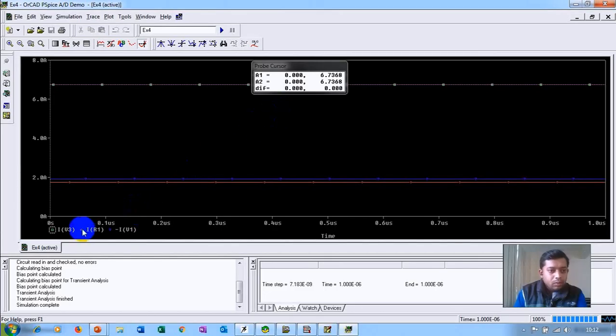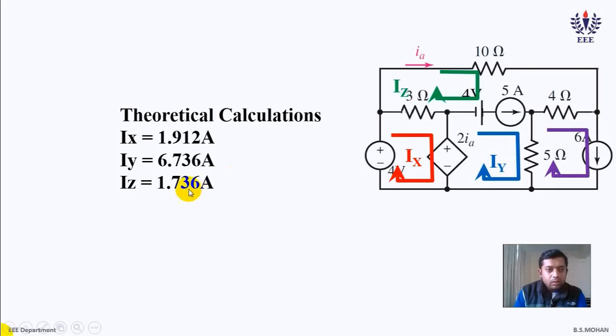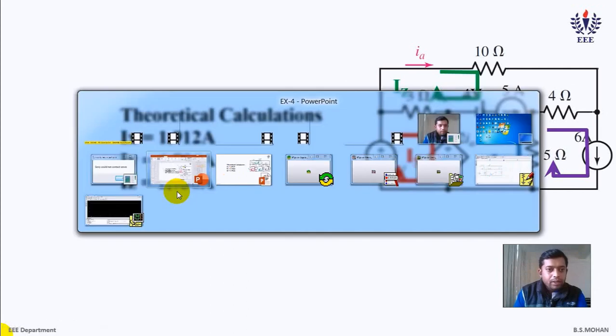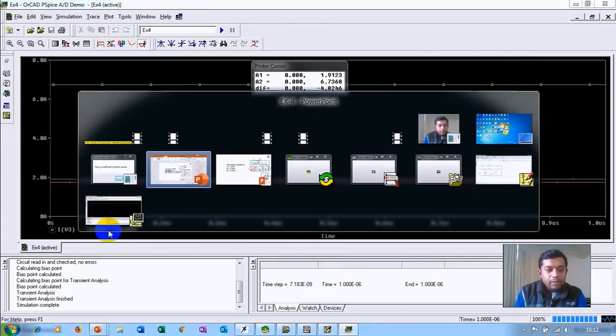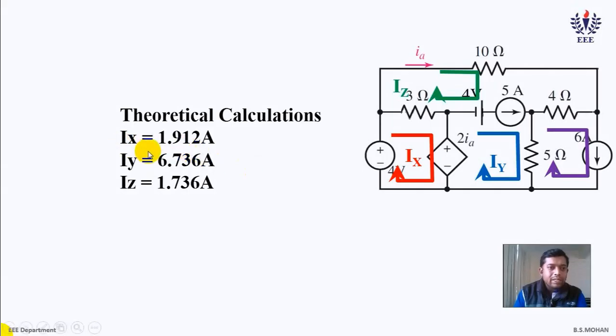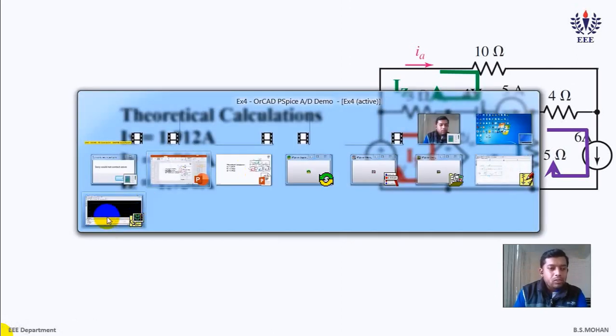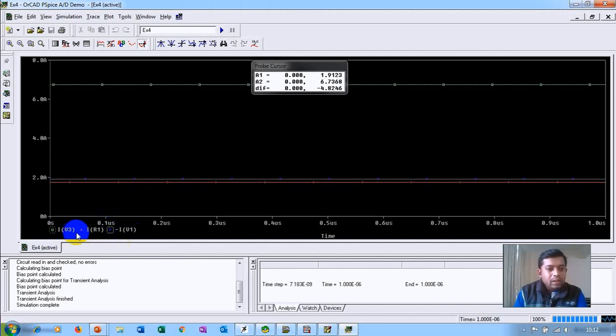And then what is this current? This current 1.738, and that is your answer for IZ, right? And then what else we have? We have the last one, 1.9, which is IX. You can see here it's very easy when you calculate. You can clearly see IX, IY and IZ. But in simulation, you cannot see it here.